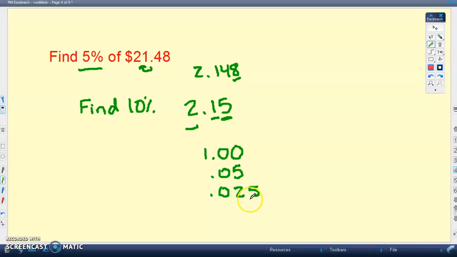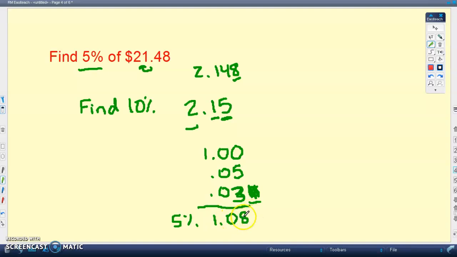So we're going to look at this rounding idea again here and say this number to the third decimal place, the thousandths place, is not needed when in terms of money. So this 5 is going to actually make this 2 become a 3. Okay? So that's how that's going to work. And what I need to do with those is I then need to add these together. So I end up with $1.08, and that right there is how you can find 5%.